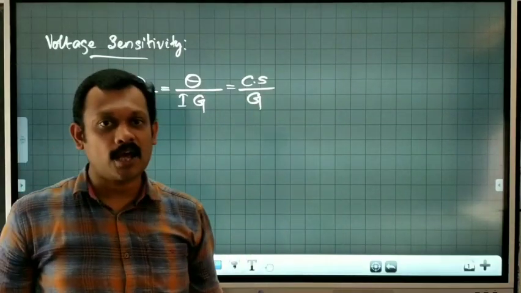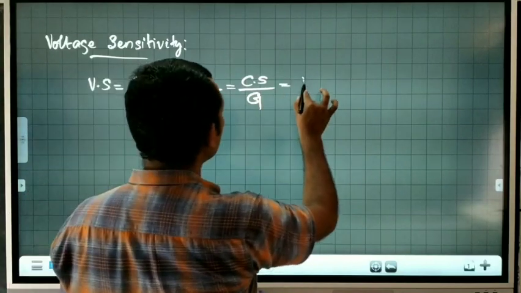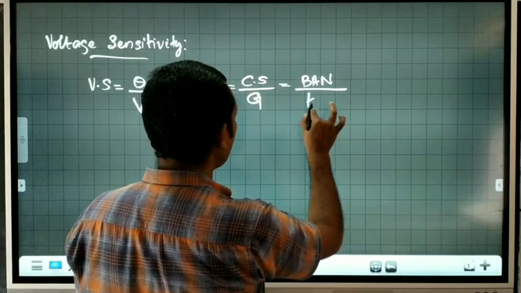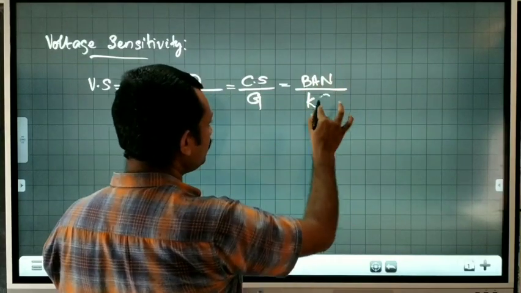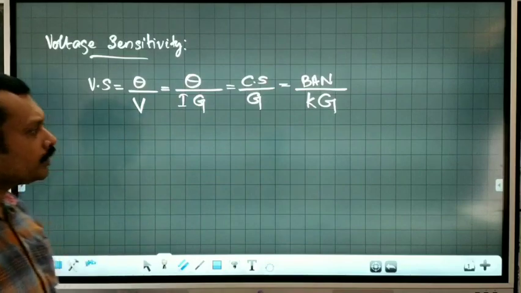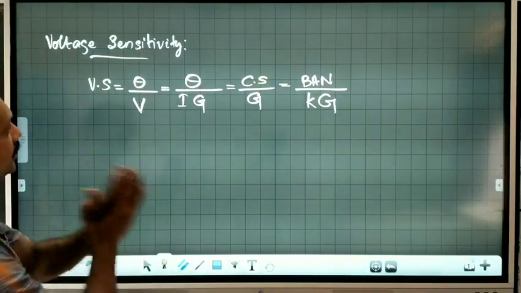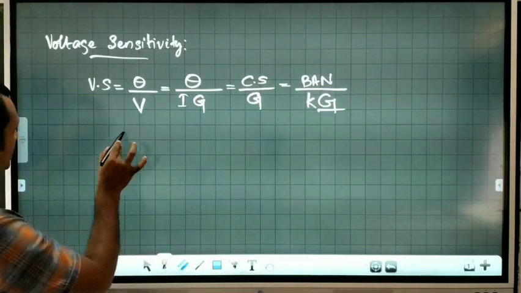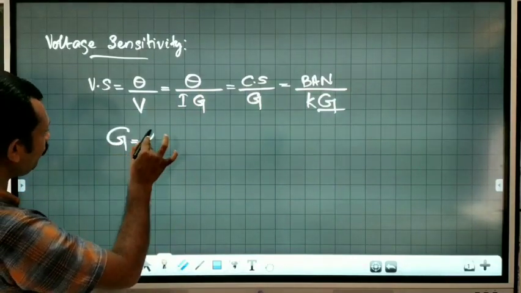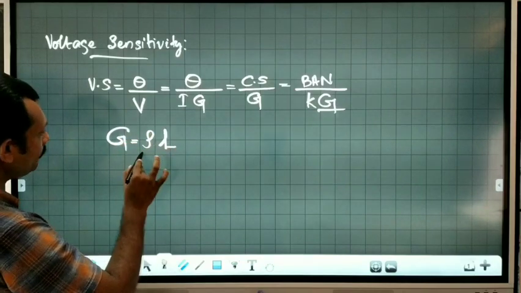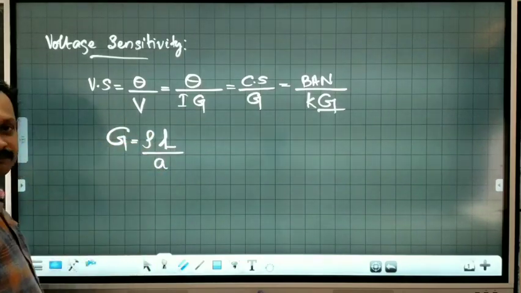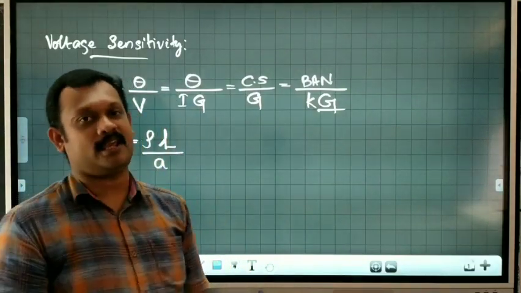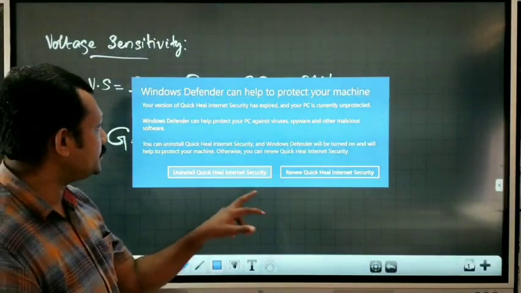What is the expression for current sensitivity? It is equal to BAN divided by k, that is current sensitivity, multiplied by G. Now the question comes, G is what? The resistance of the galvanometer coil. Now we will write the resistance of the galvanometer coil is equal to rho into L divided by A. The resistance of the wire of the coil of the galvanometer, that is rho L by A, where rho is the resistivity of the coil.